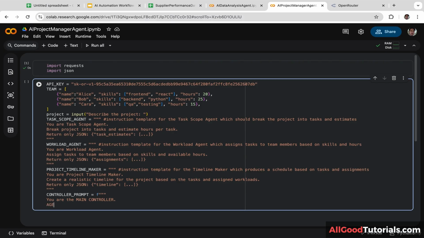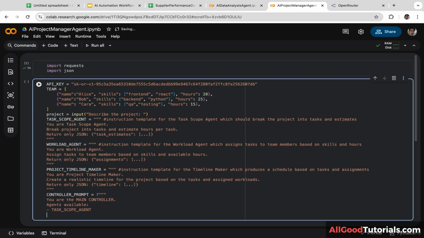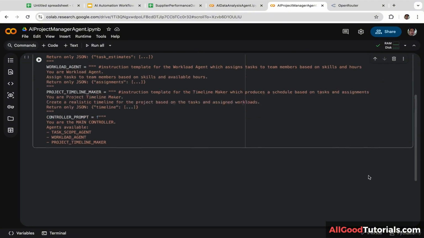And we are going to define all the agents that are available. The first one is task scope agent. So let's copy and paste this and put it here. The second one is workload agent. Let's copy and paste this and put it here. And the third one is project timeline maker. Let's copy and paste this and put it here. Okay, I'm going to scroll down a little bit.